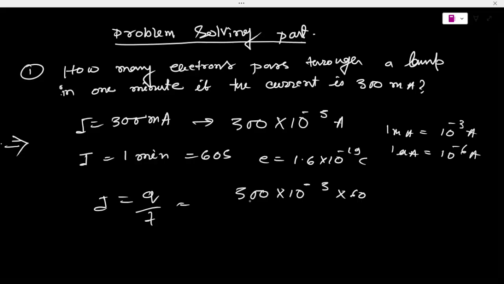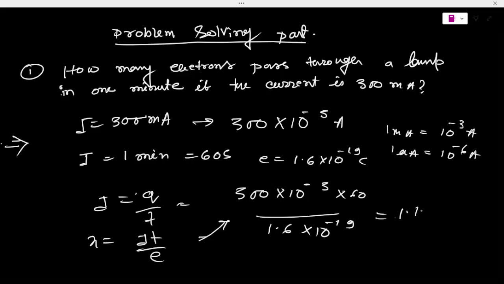Now, to find N, the number of electrons, N will be I t divided by e. So that is what I am writing, divided by 1.6 into 10 to the power minus 19 coulomb. When you calculate, the result will come out something like 1.12 into 10 to the power 20. Something like this number will come out. Is it clear?